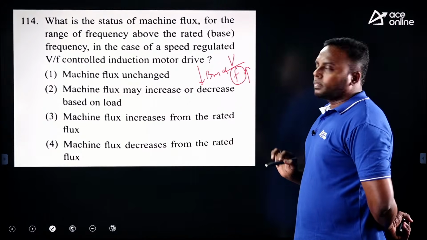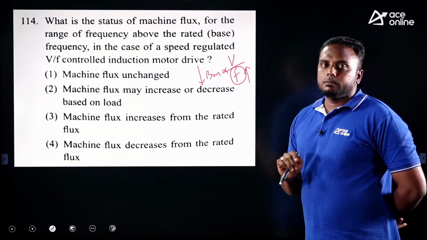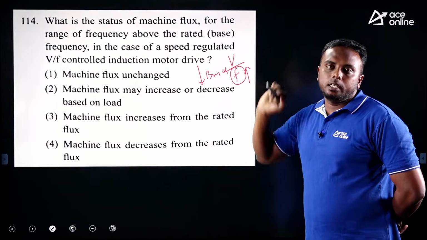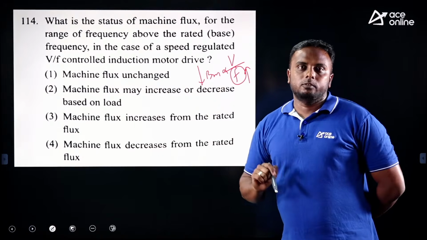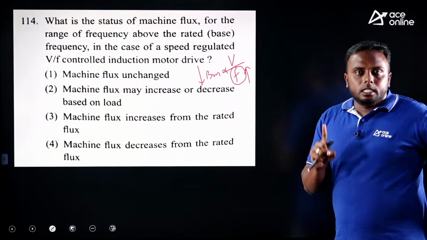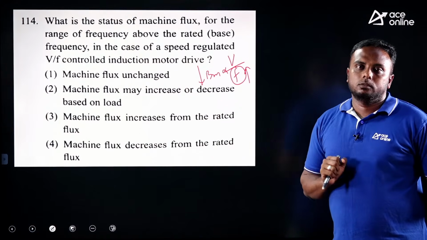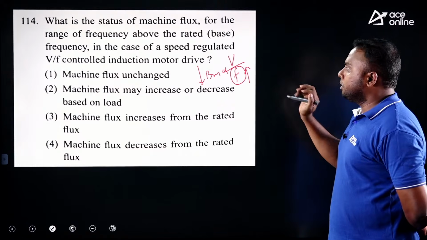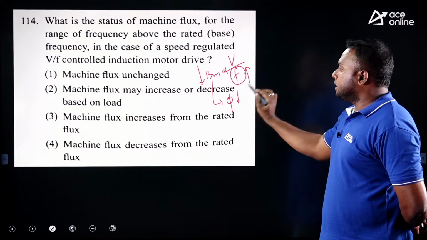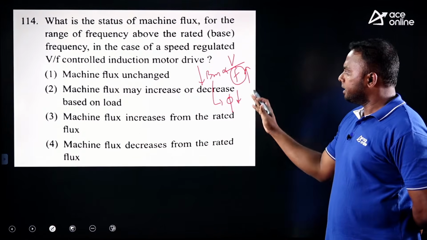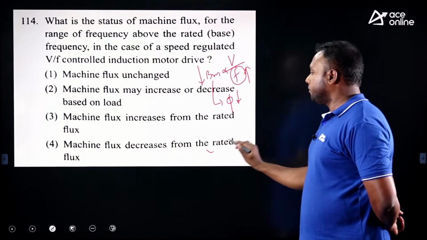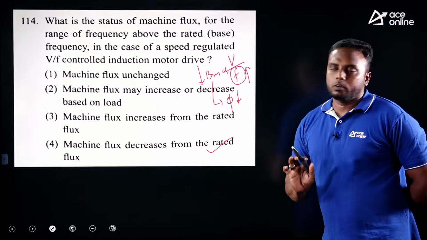Only frequency increases, so flux density reduces. Even in a V by F drive, we should not increase voltage here. But whenever we decrease frequency, then you should reduce voltage so that saturation does not take place. Here we don't increase the voltage, so flux density decreases, which means flux in the machine decreases. Directly related it is. So the machine flux decreases from the rated flux. Option 4 is correct.